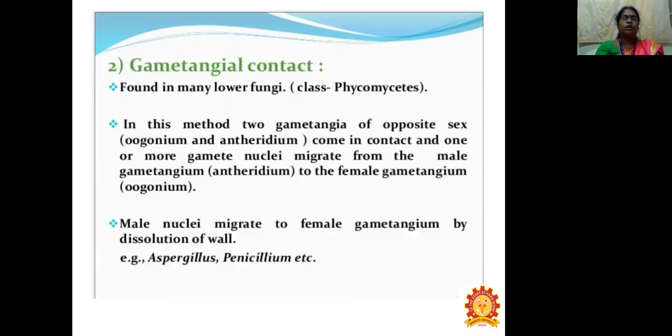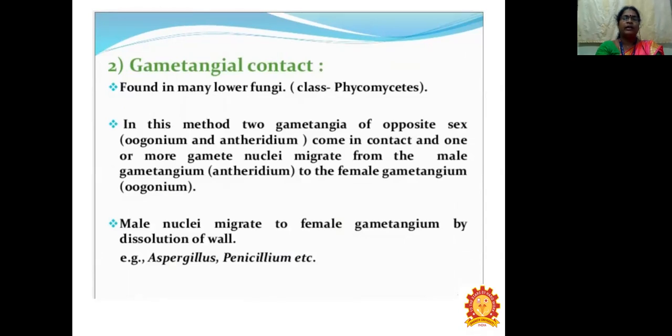Gametangial contact can be found in many lower fungi, for example Phycomycetes. It is a method in which two gametangia of opposite sex come in contact, and the male nuclei migrate from the male gametangium to the female gametangium.